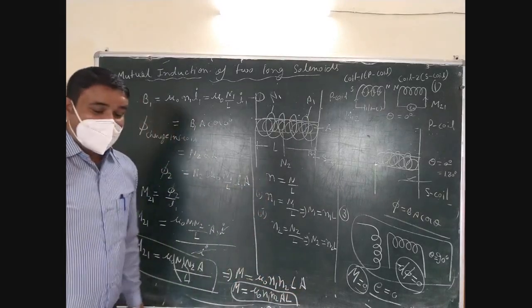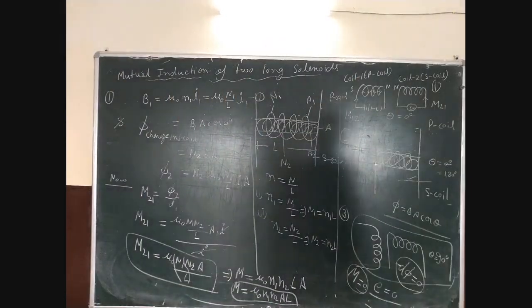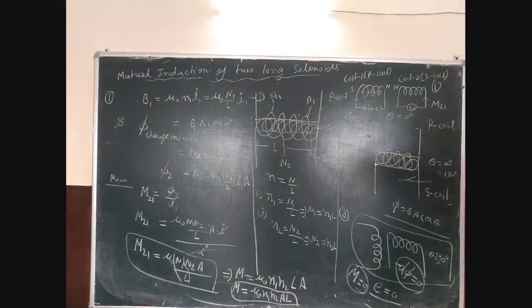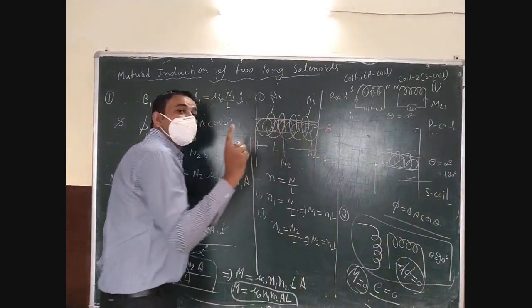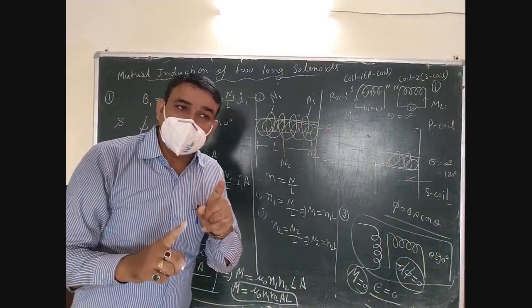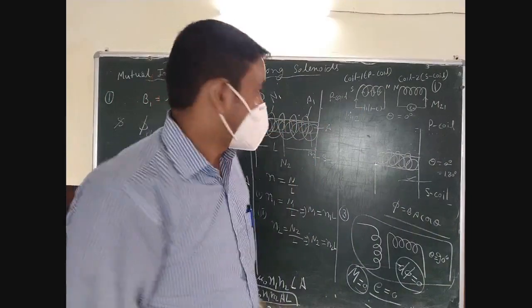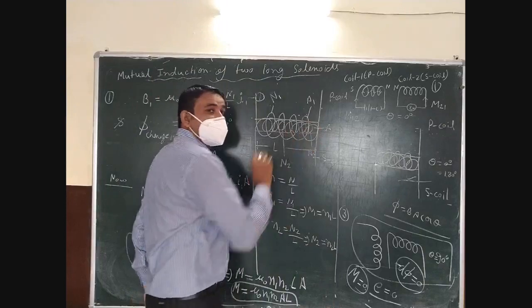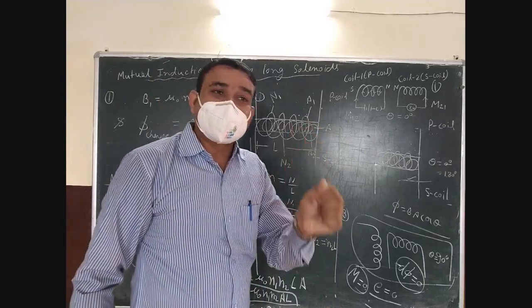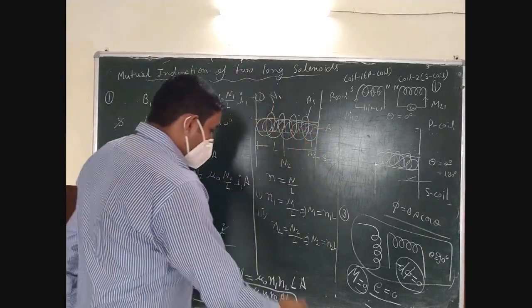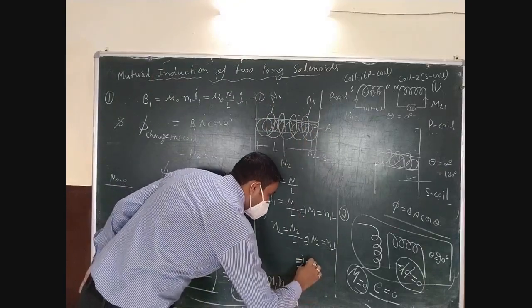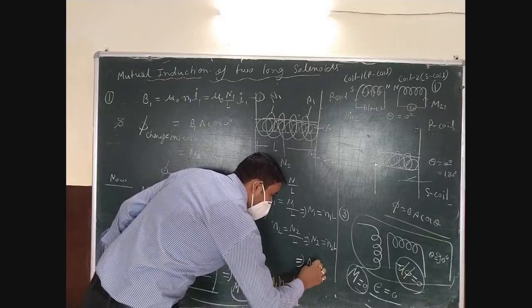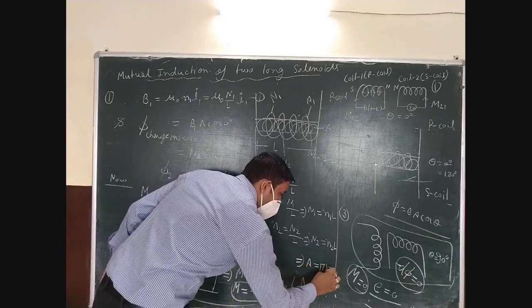So this is equal to mu naught n1 n2 A L. Now tell me the area of the coil. Area of the coil is pi r square. Okay, and what is r here? So we are taking the r for that coil which is common. Which one is common? The smaller coil, which means the secondary. So you can use here area is equal to pi R2 square.